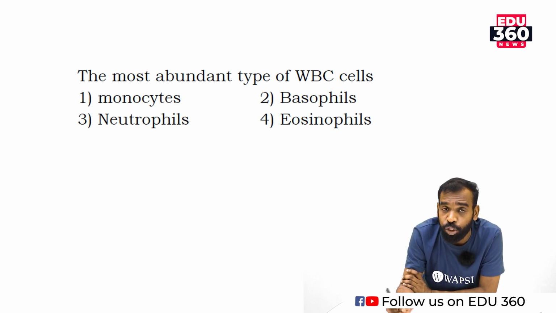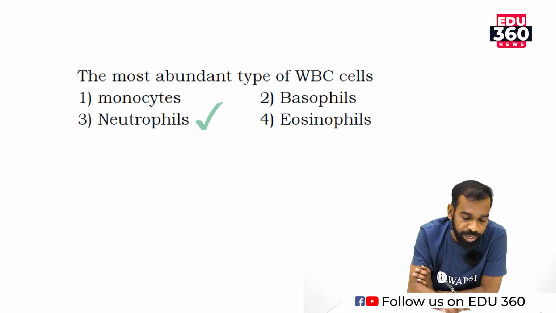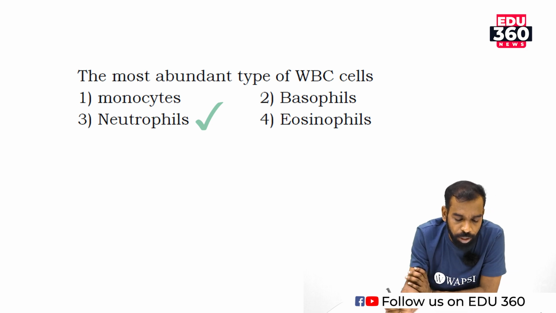You know, 60 to 65% of WBC count is nothing but neutrophil. So the most abundant type of WBC is neutrophil. So the correct answer is neutrophil.